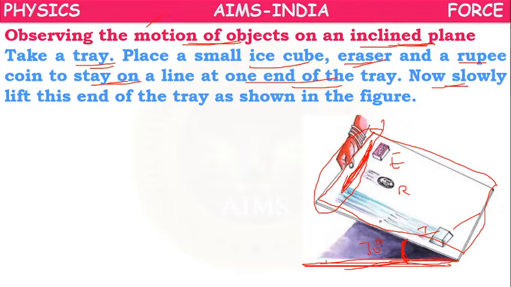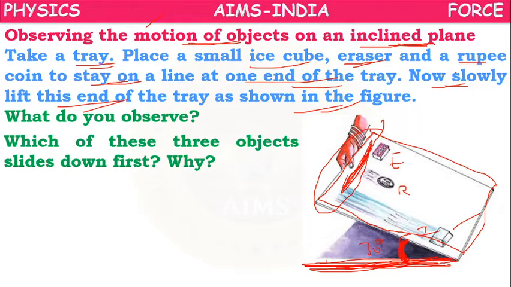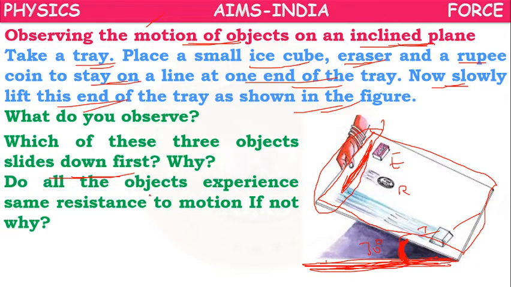Now slowly, before lifting, it was horizontal. Now we are lifting it slowly up to some angle. Lift this end of the tray as shown in the figure up to 30 degrees. We have lifted the tray. So what do you observe here? Which of the three objects slides down first? Do all the objects experience the same resistance to the motion?